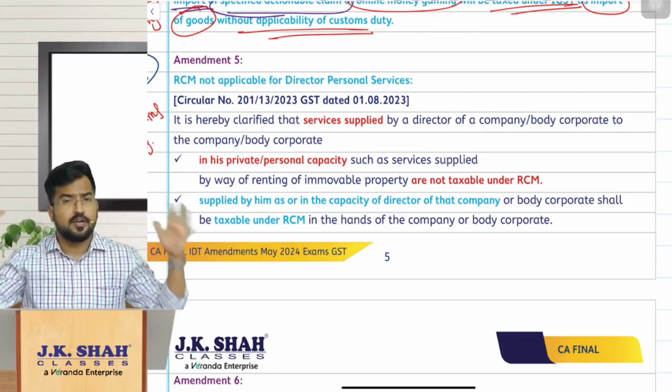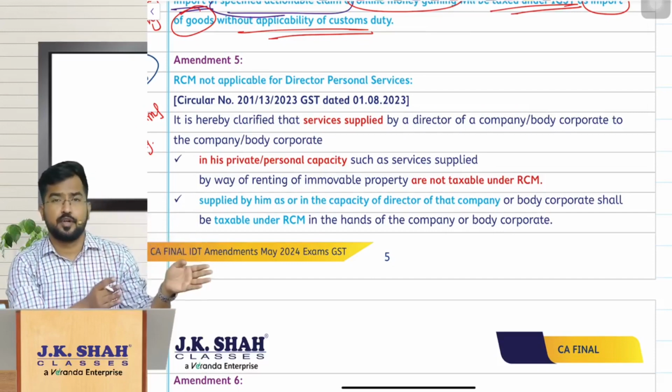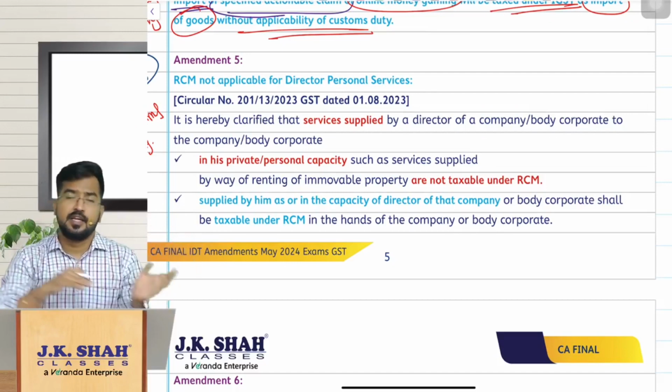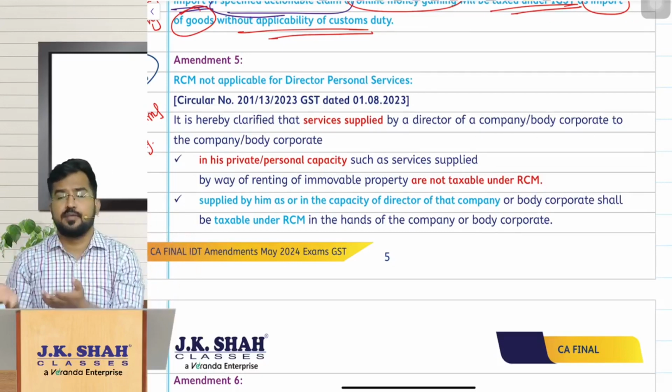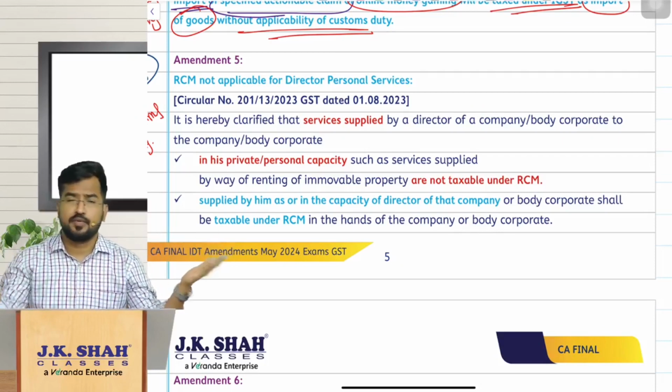And we have discussed in the classroom also, the director's services: first, if the director is an employee, it is again neither SOG nor SOS, that is, neither supply of goods nor supply of services. So if the director is not an employee, how do you identify whether he is an employee or not? TDS under section 192 or 194J.